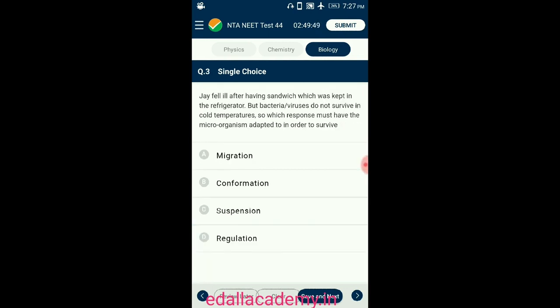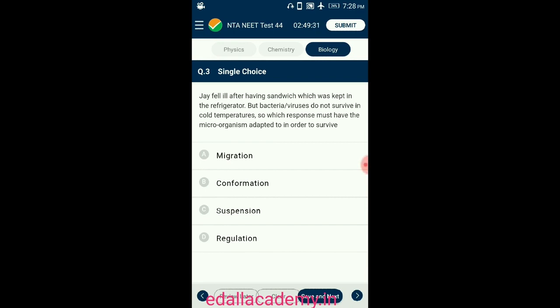Question number 3. J fell ill after having a sandwich which was kept in the refrigerator, but bacteria or viruses do not survive in cold temperatures. So which response must the microorganisms have adapted to in order to survive?